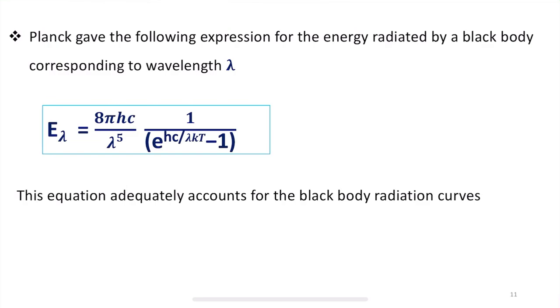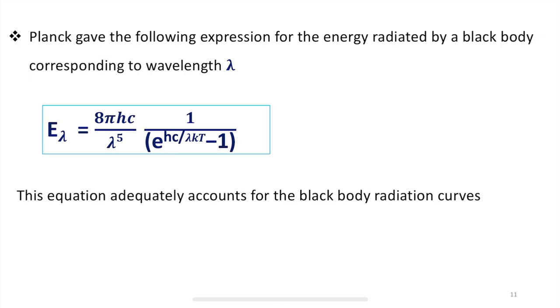This mathematical expression gives us the energy radiated by a black body corresponding to the wavelength lambda, and this equation adequately accounts for the black body radiation curves.